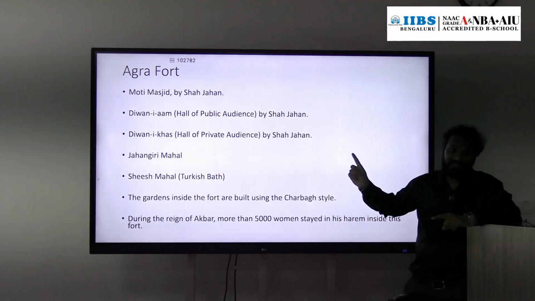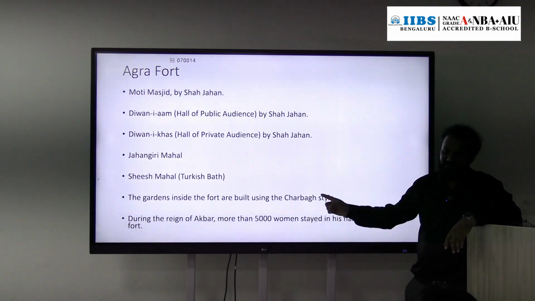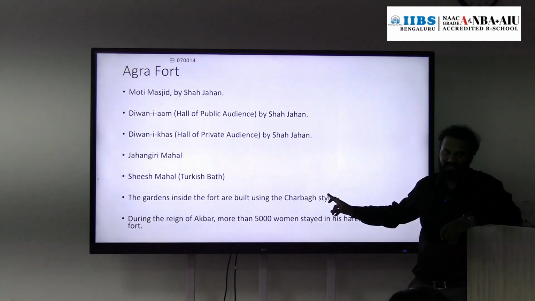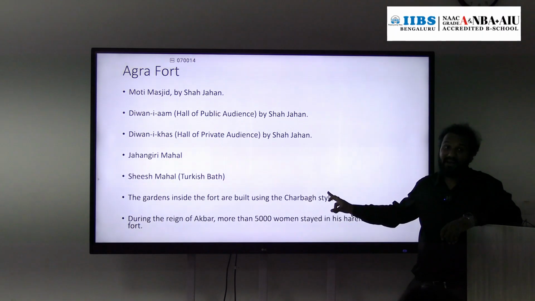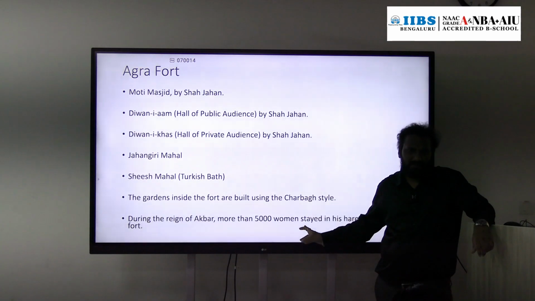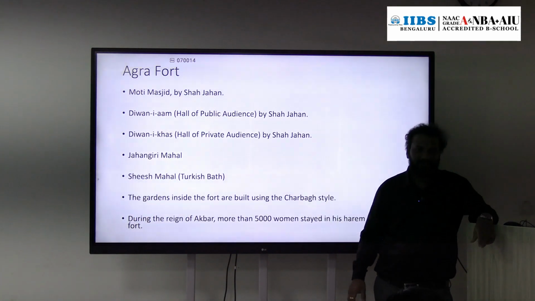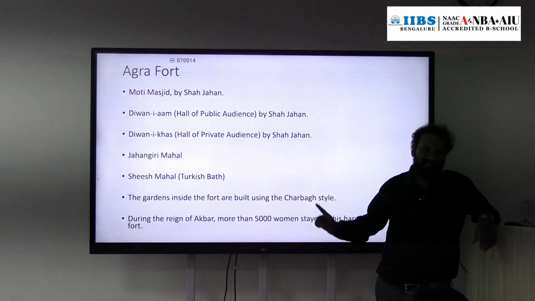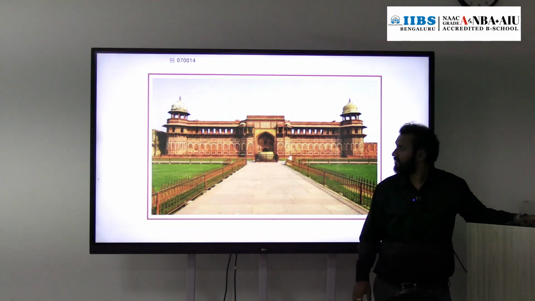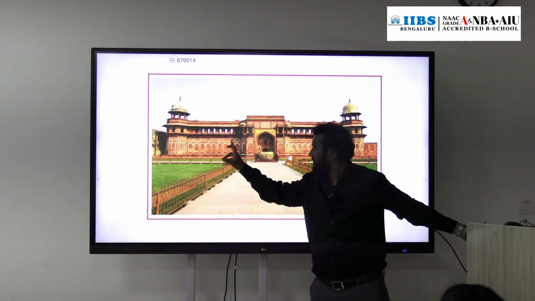A garden is also present inside the Agra Fort, and that garden is in the Charbagh style of architecture. That was introduced by whom? Charbagh? Babur. Anyway, harams were also there in that Agra Fort. So this is Agra Fort, the Red Fort. See Charbagh.